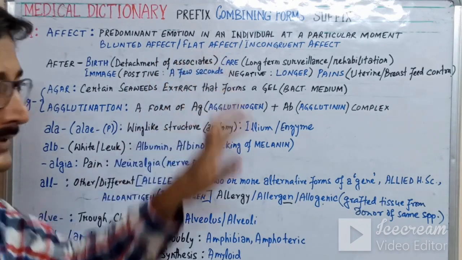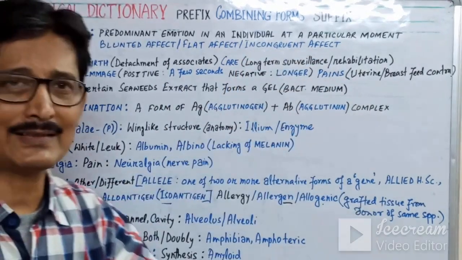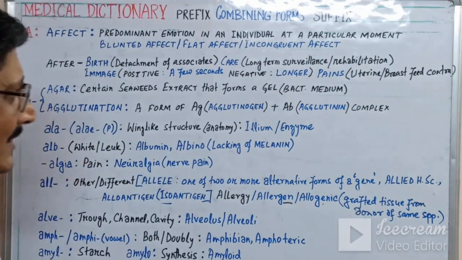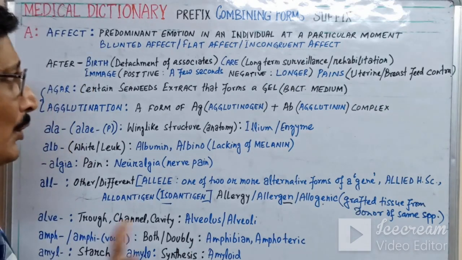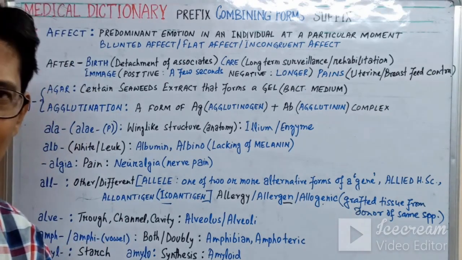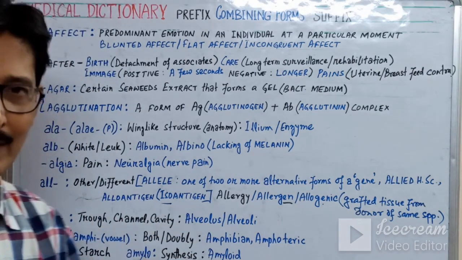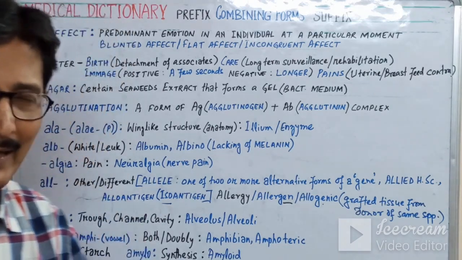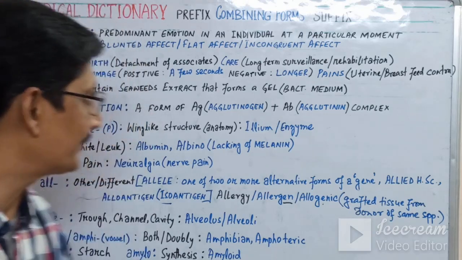That is described as the flat affect. Now the incongruent affect is like that of a mad person: you are visiting the dead body of your relative and you are laughing. This type of behavior is generally seen in mad people, and this is known as the incongruent affect.